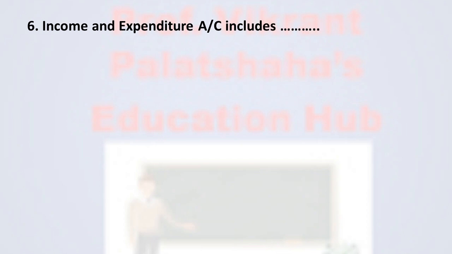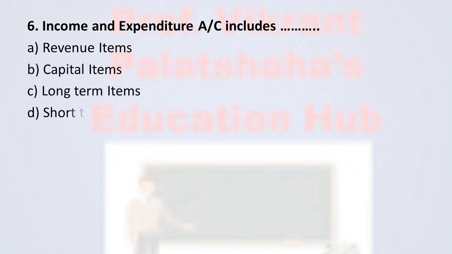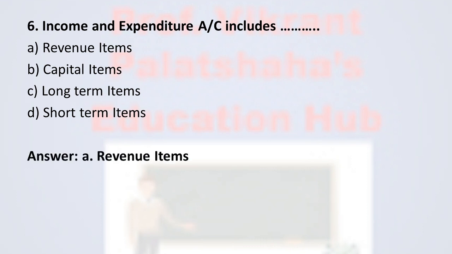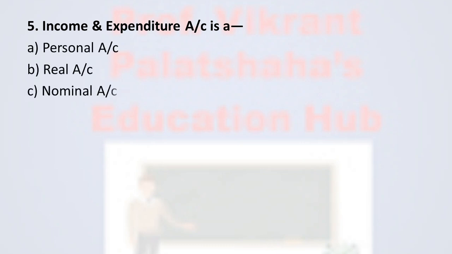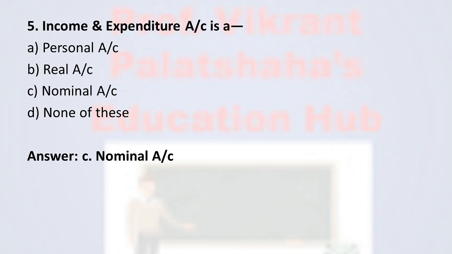Next, question number 5. Income and expenditure account includes option A, revenue items; option B, capital items; option C, long term items; and option D, short term items. And the correct option is option A, revenue items. Next, question number 7. Income and expenditure account is a option A, personal account; option B, real account; option C, nominal account; and option D, none of these. And the correct option is option C, nominal account.